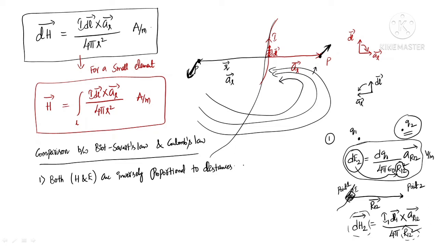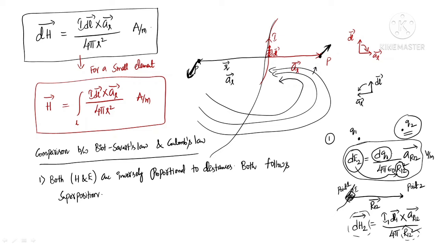And also both follow the superposition principle. Why are we saying that both follow the superposition principle? Because the field is proportional to the source.